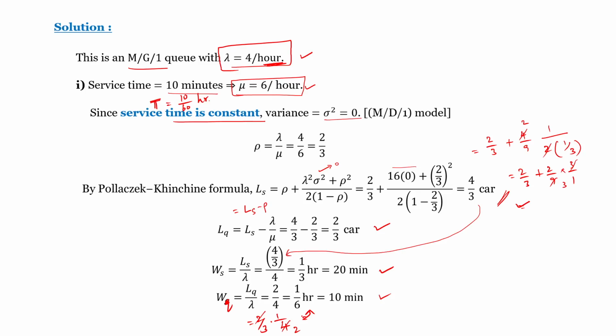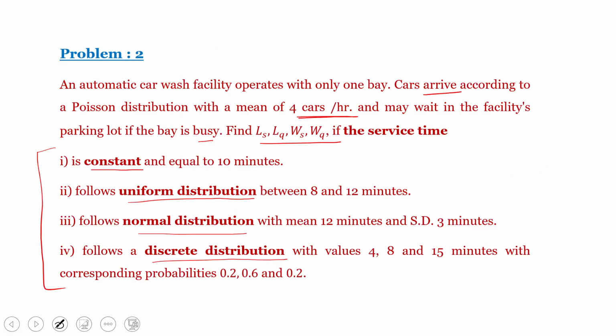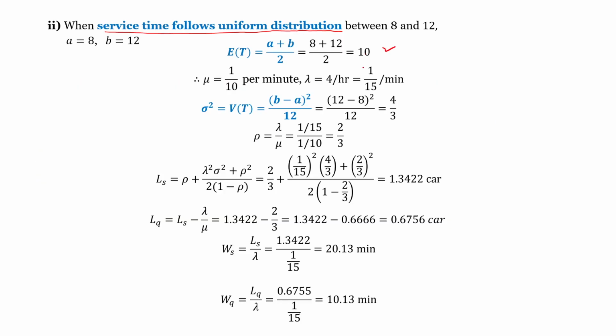The second one: if the service time follows a uniform distribution between 8 and 12 minutes. Here a equal to 8, b equal to 12. The expectation of this distribution is a plus b by 2, which is 8 plus 12 divided by 2, 20 by 2, so it becomes 10. Mu equal to 1 by 10 per minute.